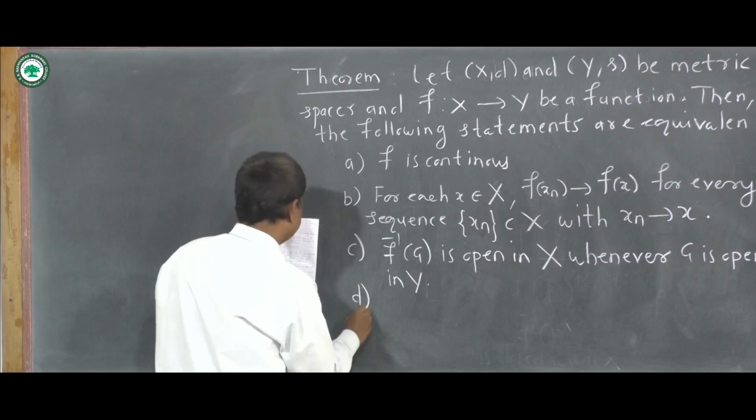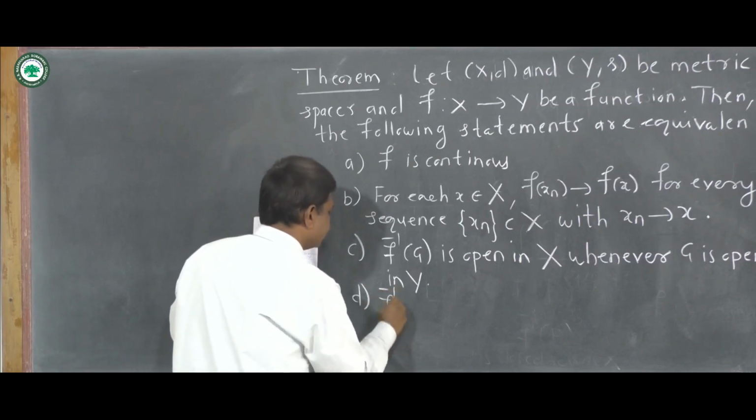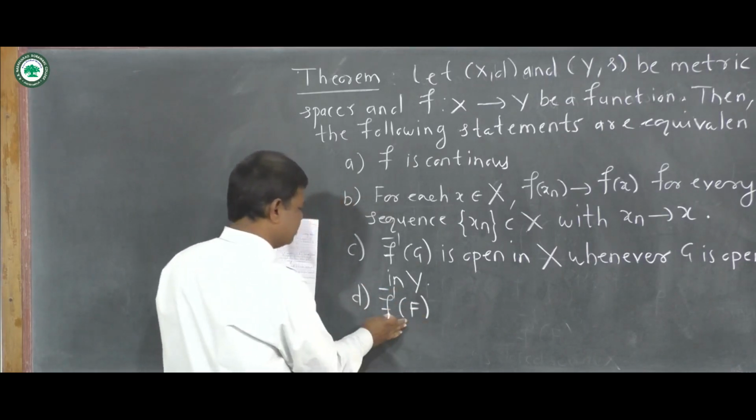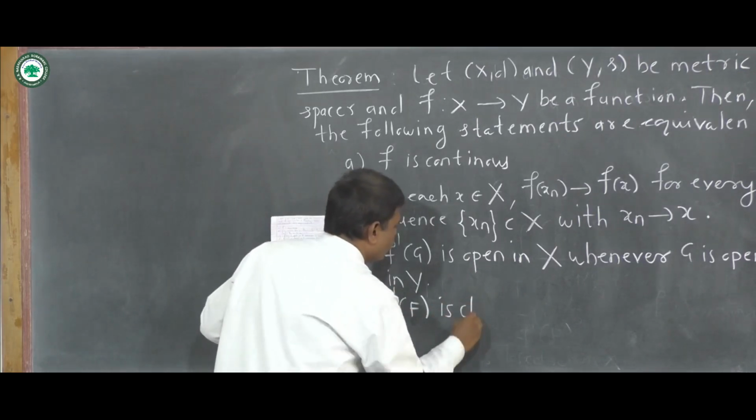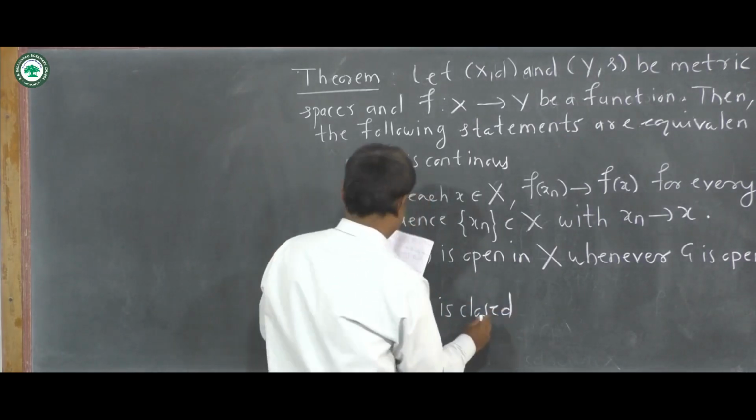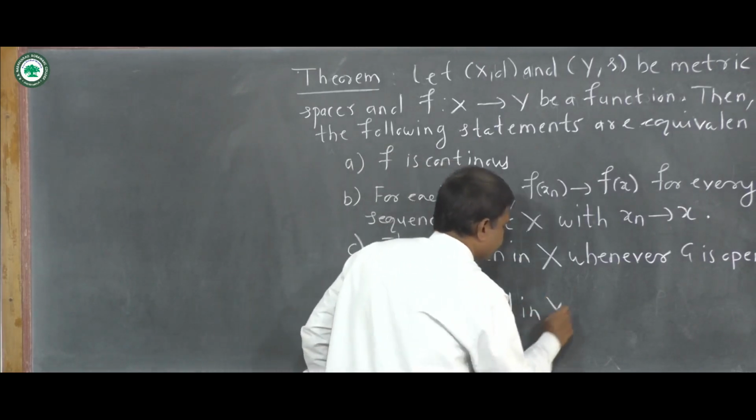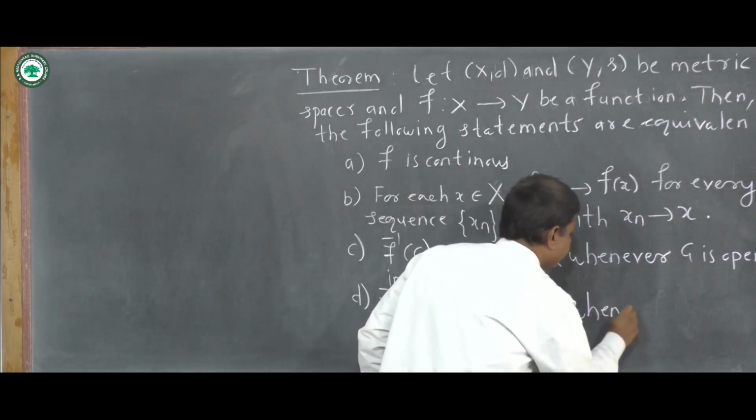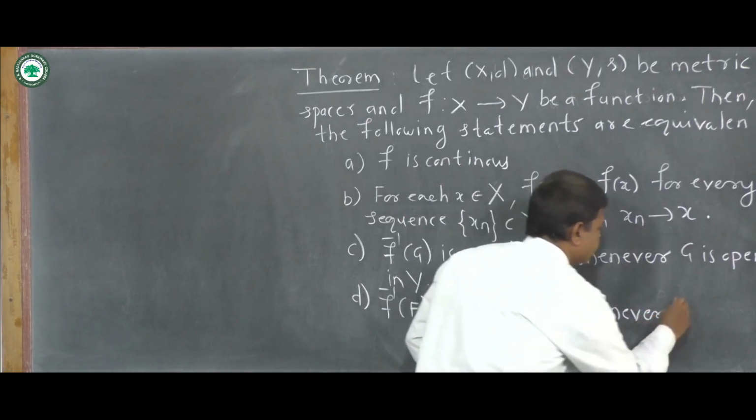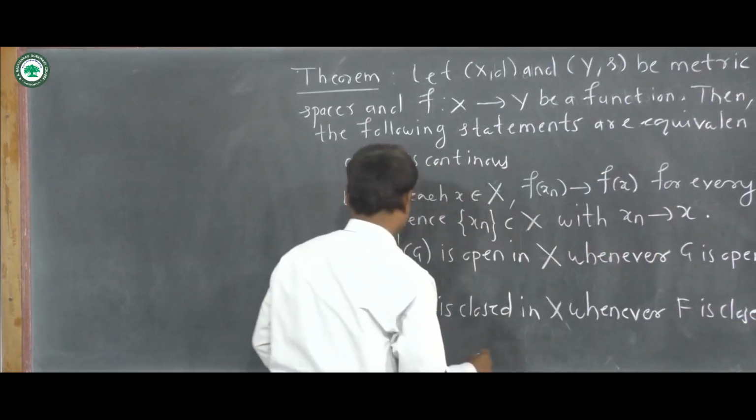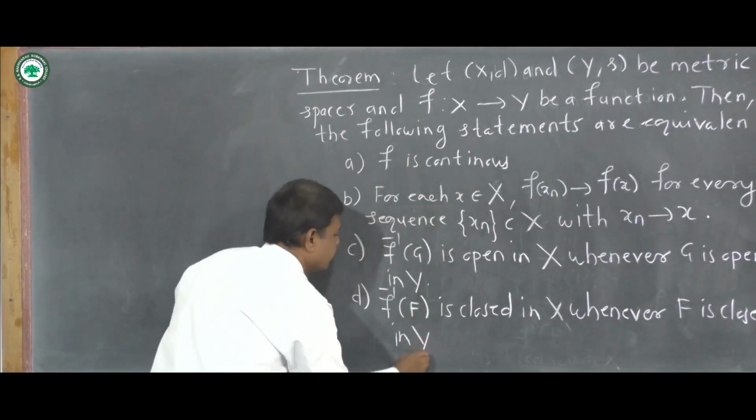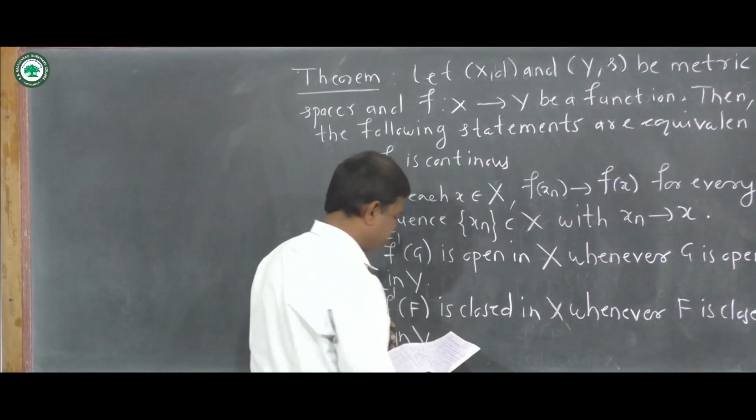Then the next statement is that f inverse of F, that is the inverse image of a closed set, is closed in X whenever F is closed in Y.